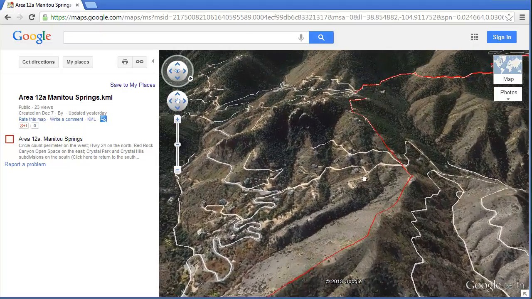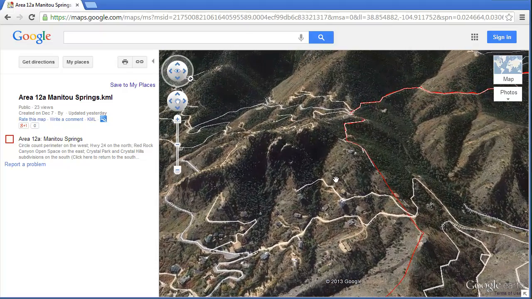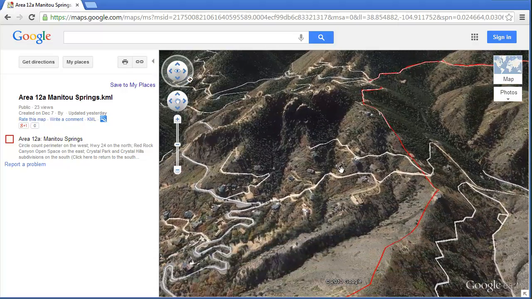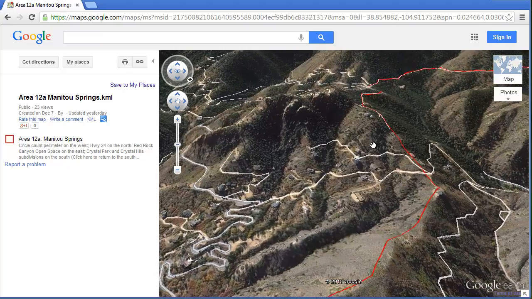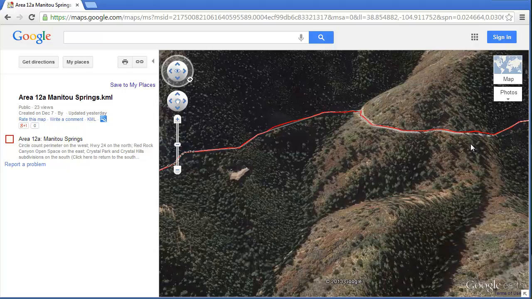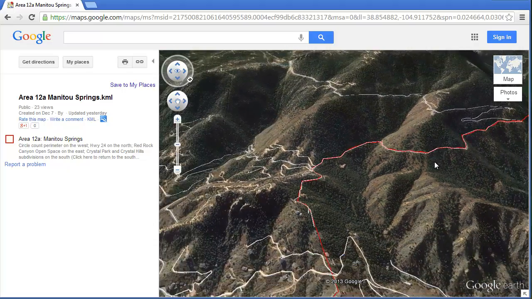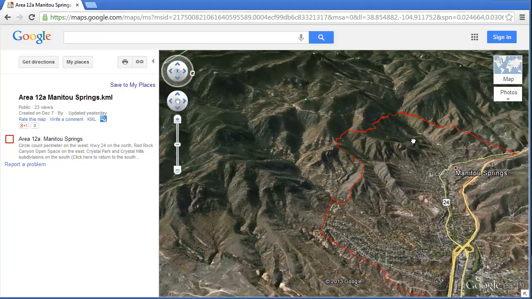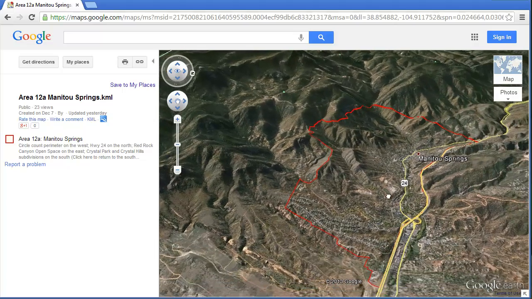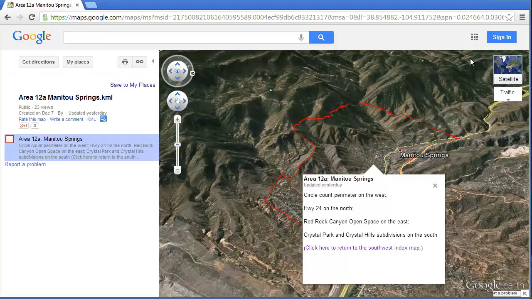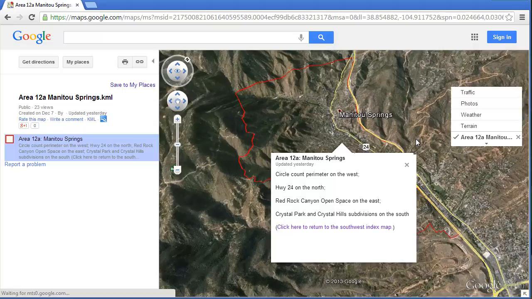You have to get used to driving this. I'm using the shift key and the control key to be able to do this. Like I say, you'll have to play with it. So it goes up this ridge, then hits the road there. So that can help you identify sections better if you're not sure where the boundaries actually lie. So go back to map view.